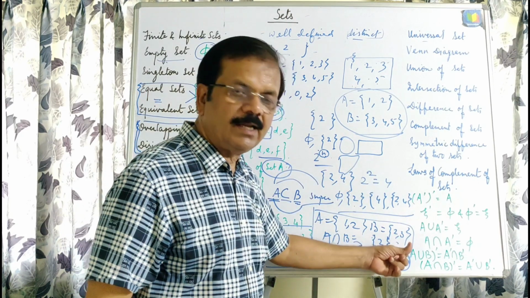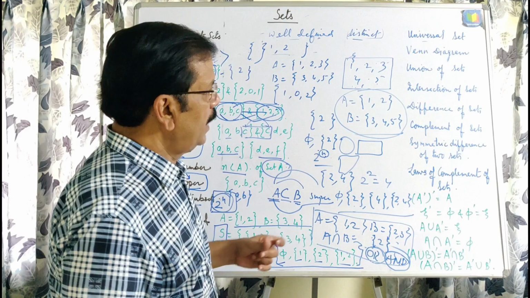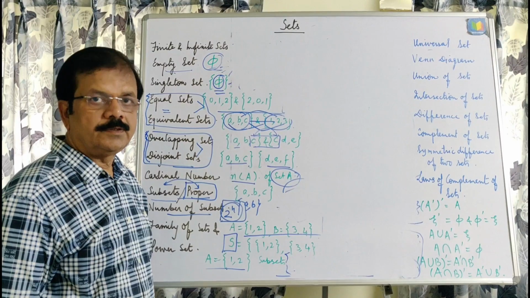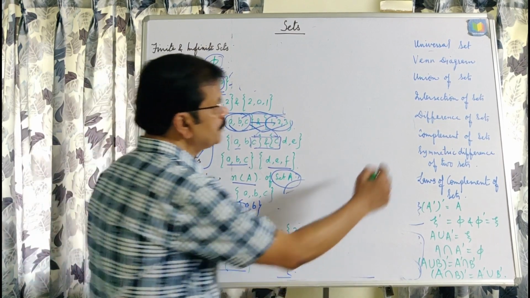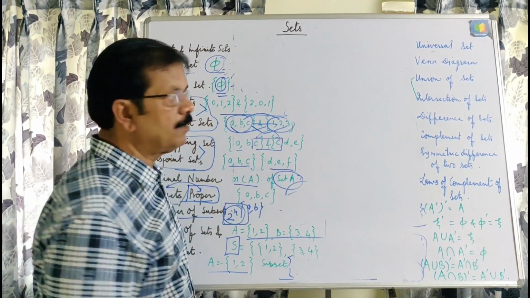If "and" is given, it means you have to write the intersection of two sets. Now come to the difference of sets. Try to understand this union of sets and intersection of sets with the help of a Venn diagram.